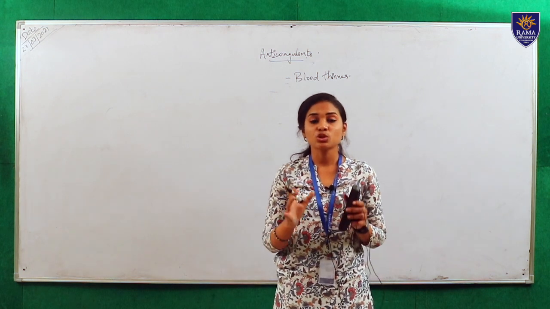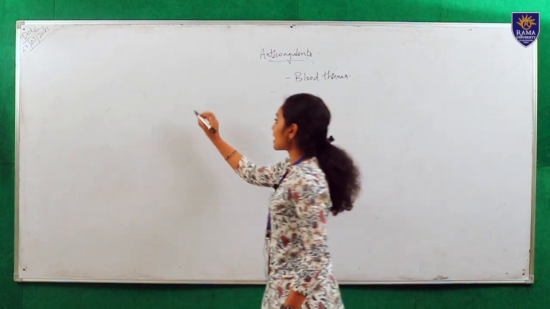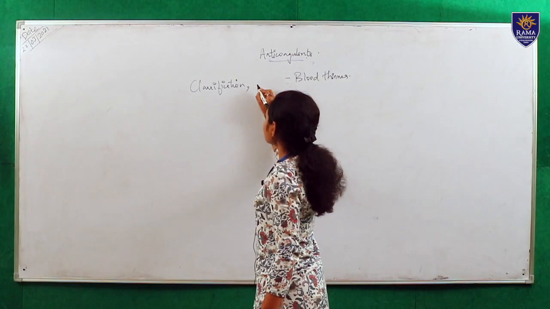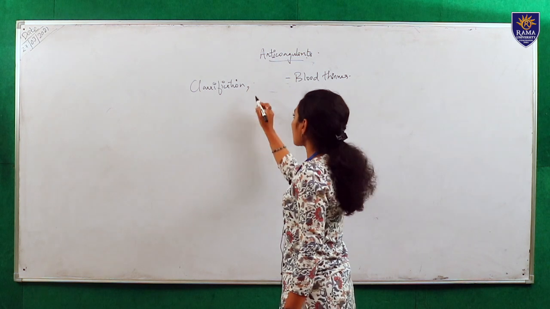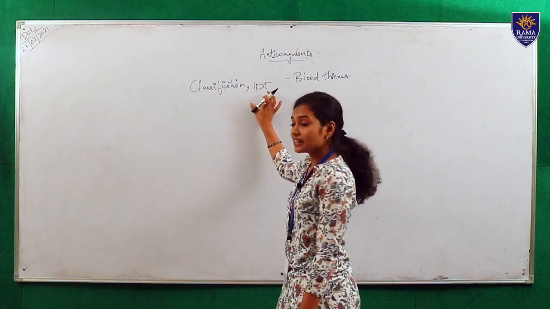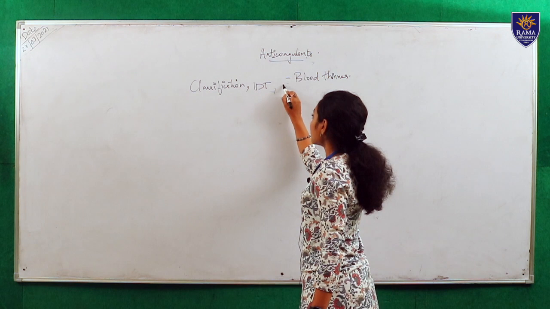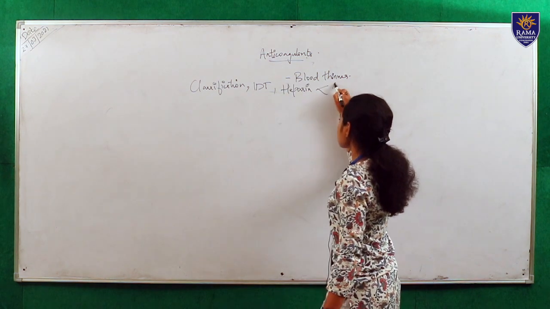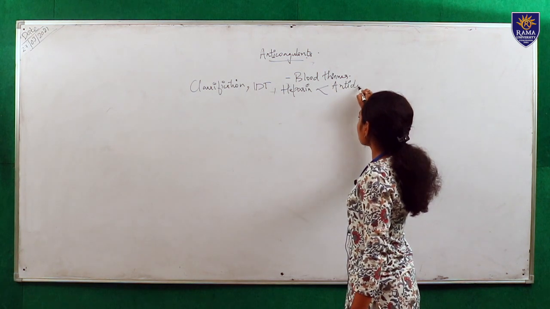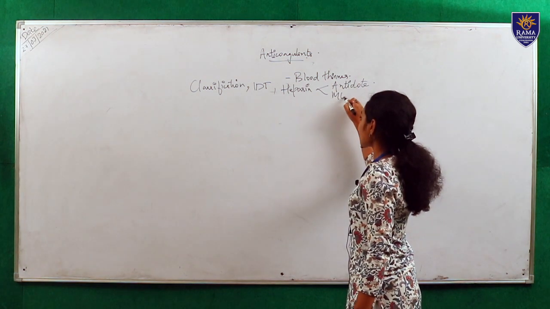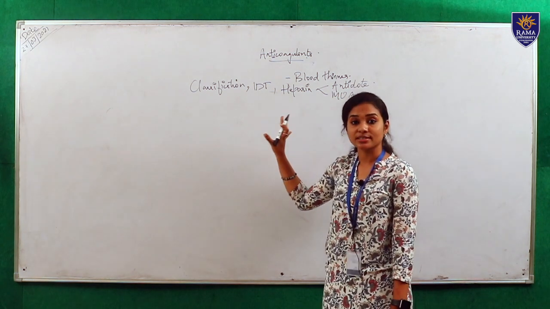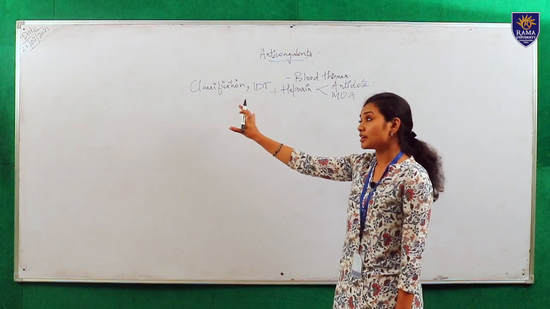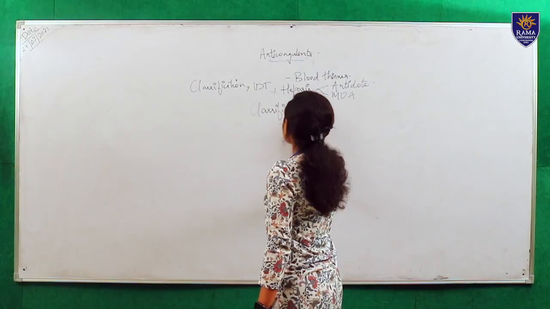Today we will deeply discuss the classification of anticoagulants, and specifically we will discuss the indirect thrombin inhibitors, heparin and its antidote, and the mechanism of action. So, these are the things we are going to discuss today. First of all, we will learn about the classification of anticoagulants.